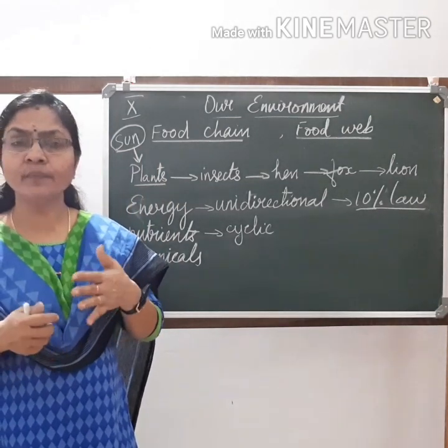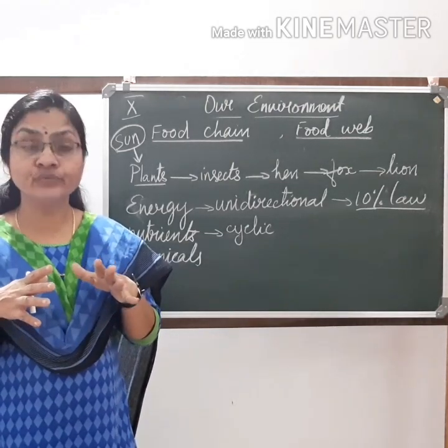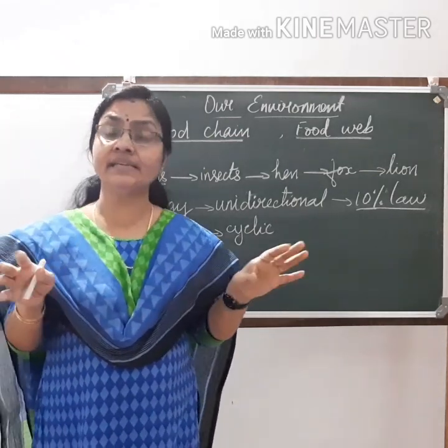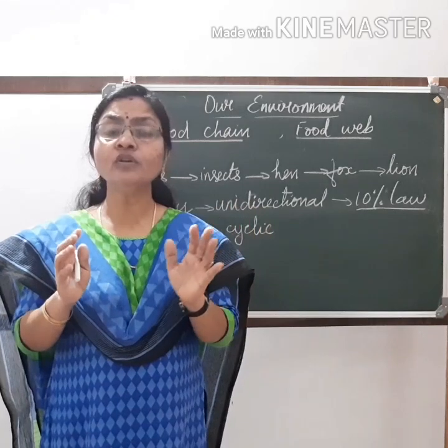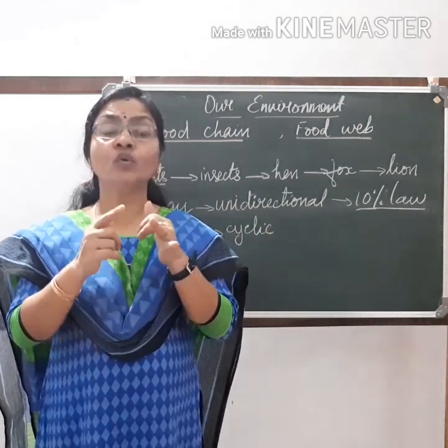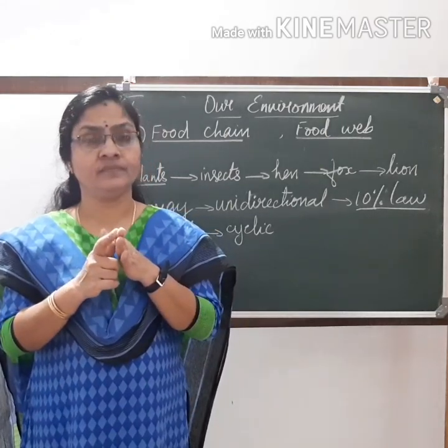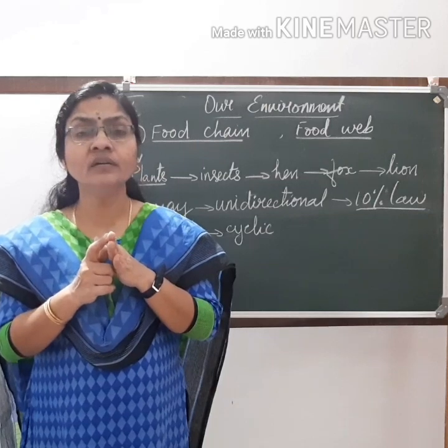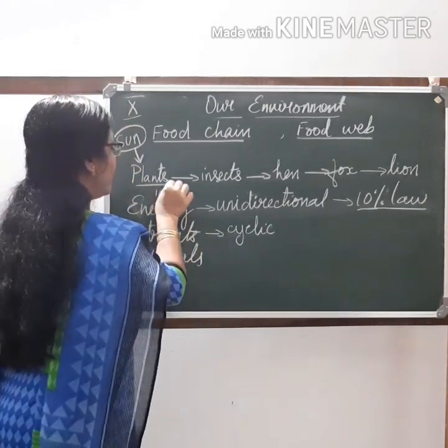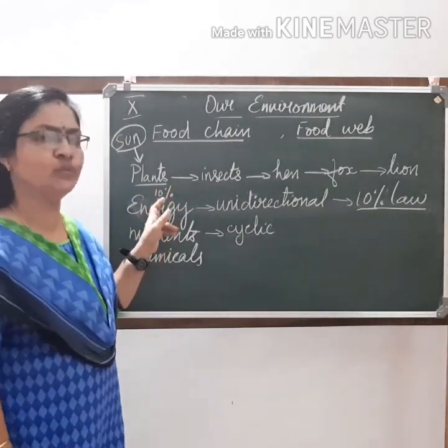This is used for preparing food. Major part of the energy in the food is lost as heat, some is used for cellular activities, growth and reproduction, and the leftover, maybe only up to 10% of the energy, is stored in the form of food.